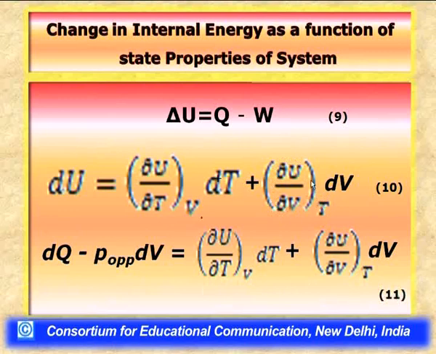If we multiply this rate by the total change in volume, we get the change in internal energy due to change in volume at constant temperature.